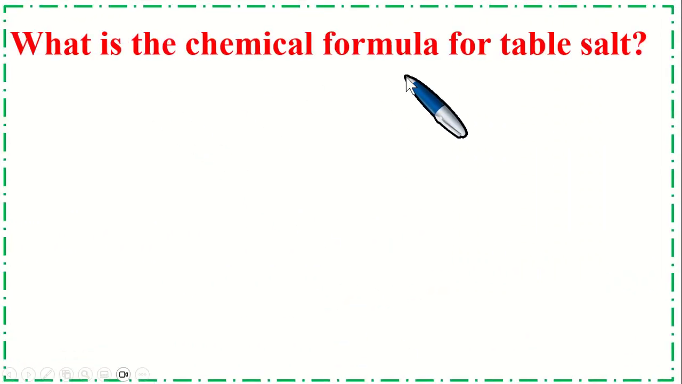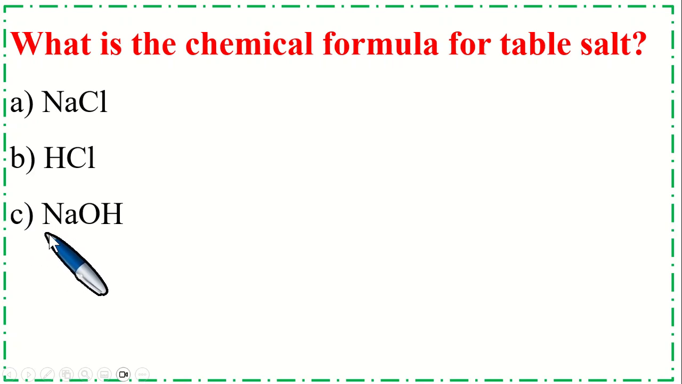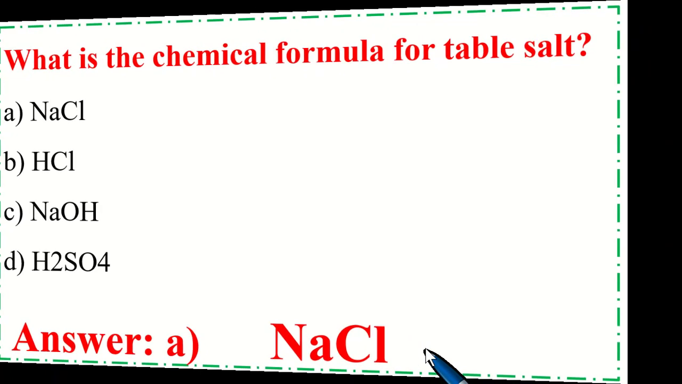What is the chemical formula for table salt? Option A, NaCl, B, HCl, C, NaOH, and option D, H2SO4. So the correct option is A, NaCl.